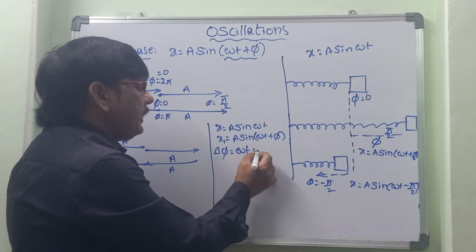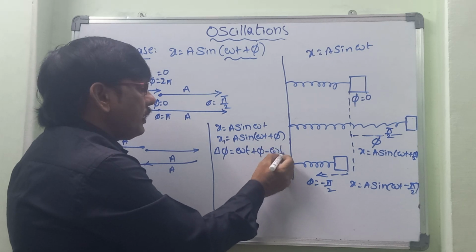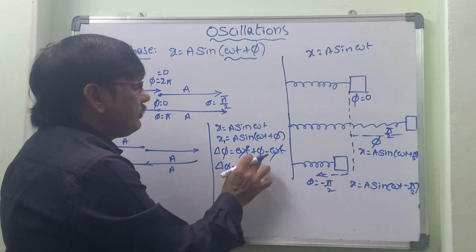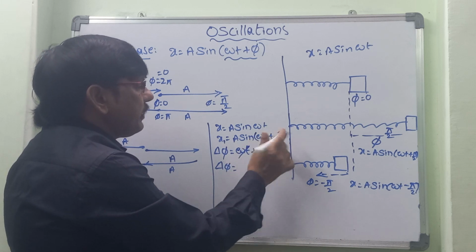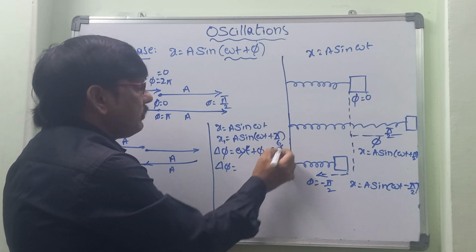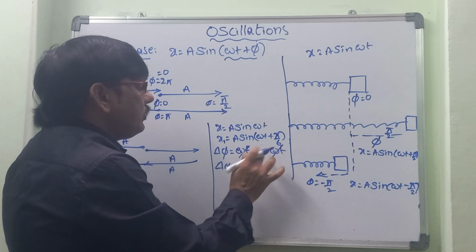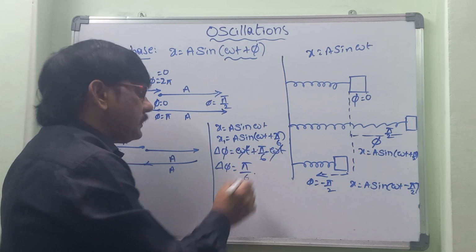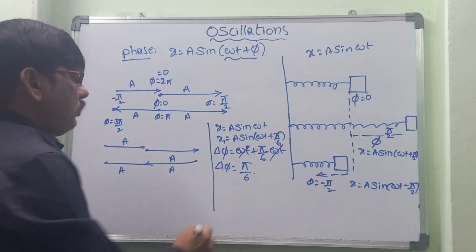So omega t plus phi minus omega t. This omega t gets cancelled. Ultimately, how much is left to us? Let us take phi as pi by 2, for example, or pi by 6. So phi is equal to pi by 6, and that is the phase difference. And let's take one more example.